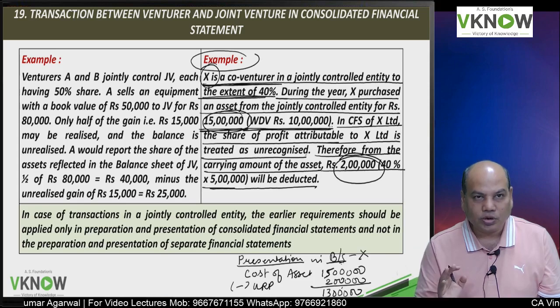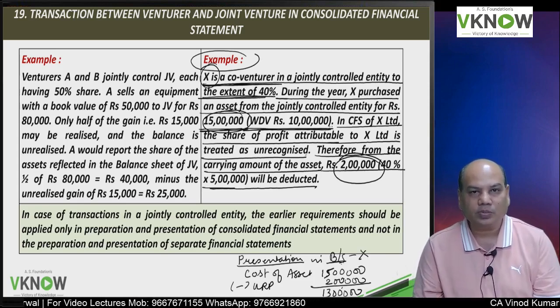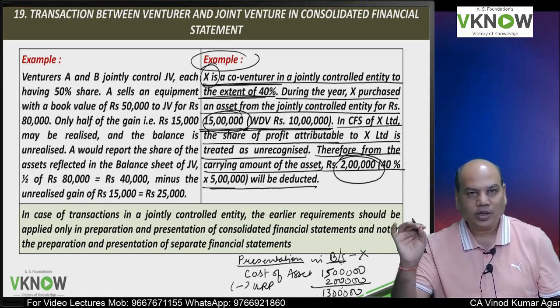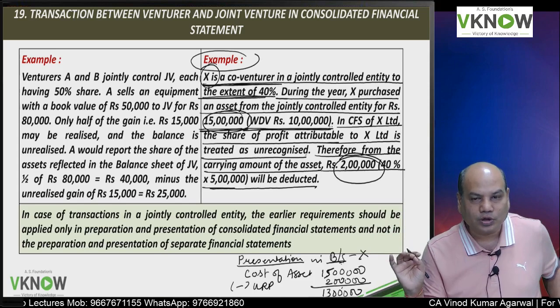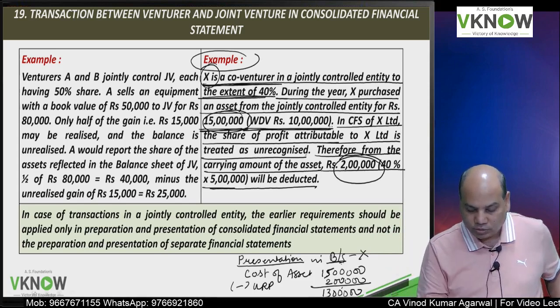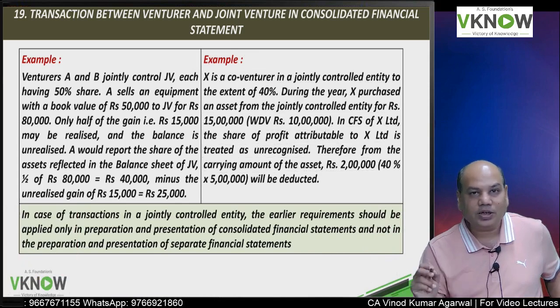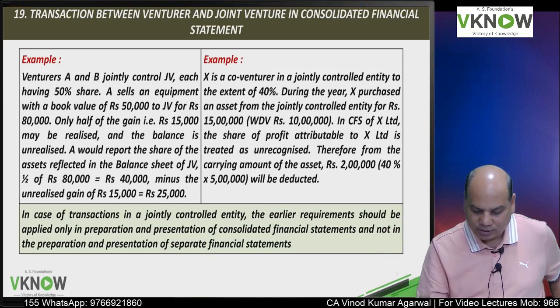Unless the asset is sold by you to a third party, your share in profit will not be recognized. So one effect will go to the asset, and of course the other effect will go to the consolidated profit and loss account. So this is how profits are eliminated in the consolidated financial statement.